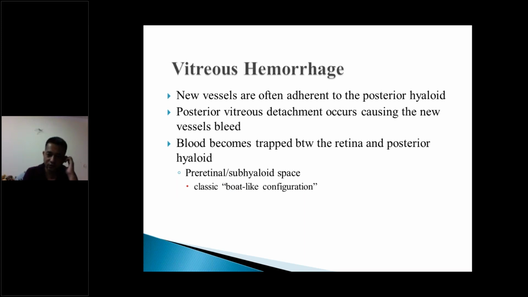The next stage after this formation of new vessels is vitreous hemorrhage or traction. The vitreous hemorrhage is basically these new vessels rupturing and causing a lot of bleeding. This could occur primarily from the new leaky vessels, or the patient develops a vitreous detachment. Actually, these new vessels grow through the ILM into the vitreous and get attached to the posterior hyaloid. So when the vitreous detachment occurs, it pulls these vessels out, and there's a massive avulsion and a lot of hemorrhage or bleeding occurs in the vitreous cavity.